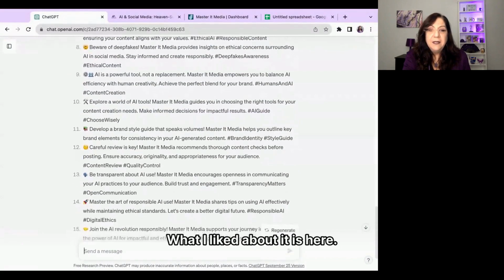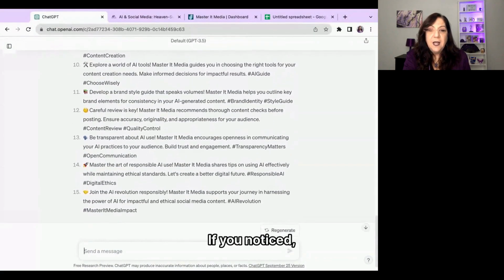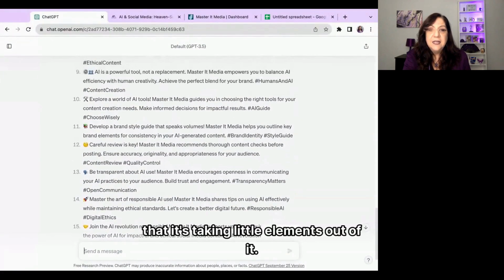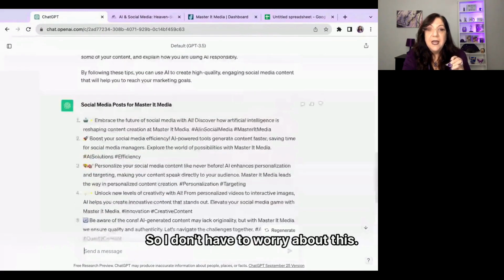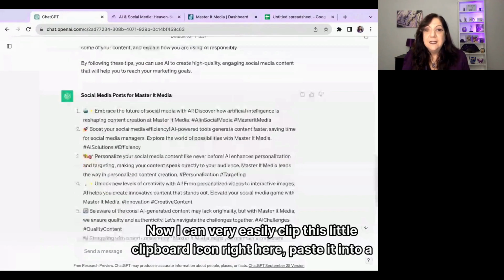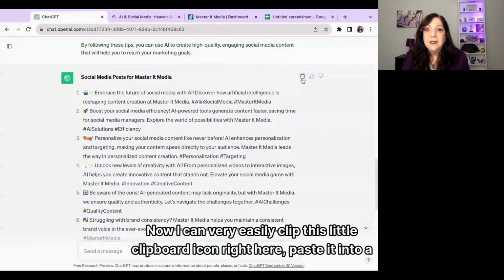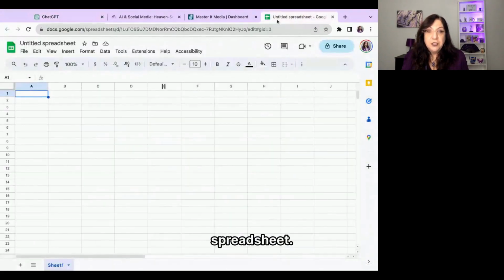What I liked about it is here, if you notice, it's taking little elements out of it, so I don't have to worry about this. Now, I can very easily click this little clipboard icon right here and paste it into a spreadsheet.